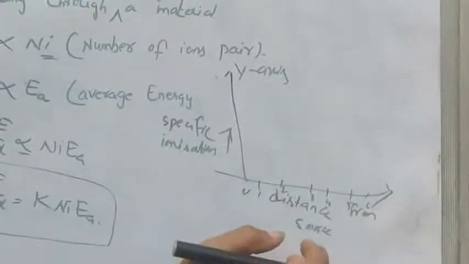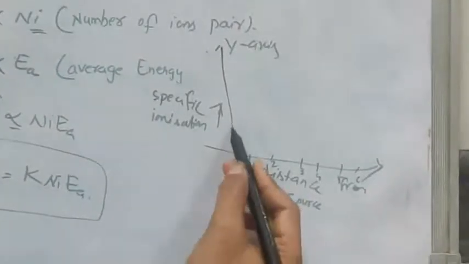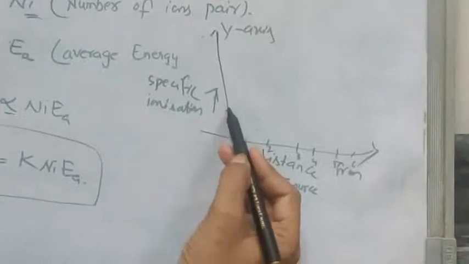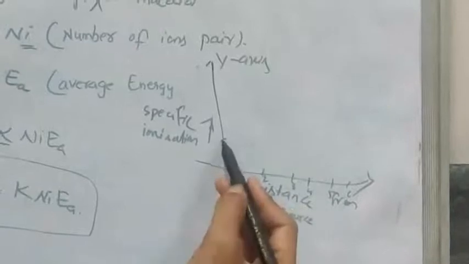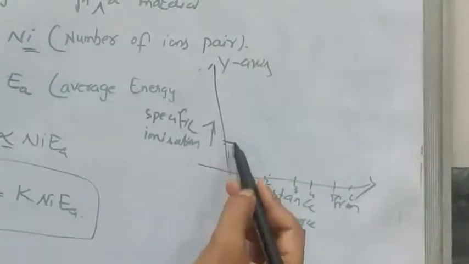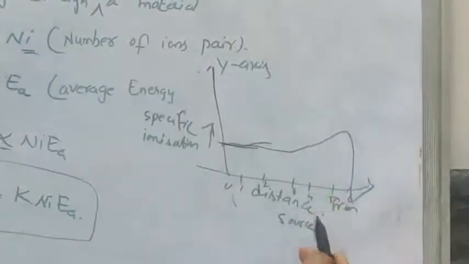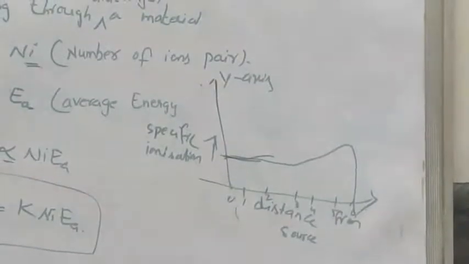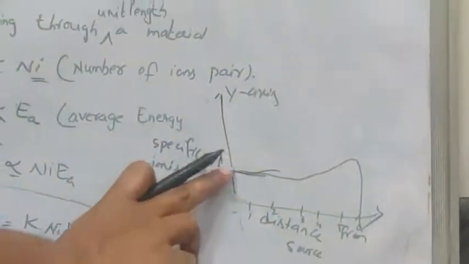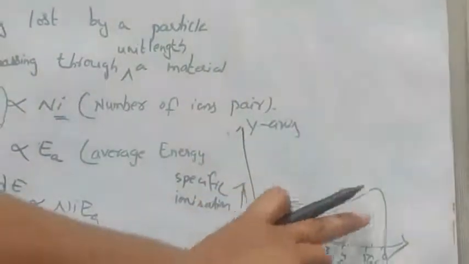Now he has observed that the specific ionization increases as the alpha particle slows down, and according to him he has given the relation like this. The specific ionization increases as the alpha particle slows down and becomes maximum when it stops.